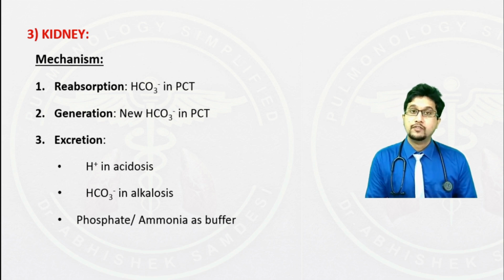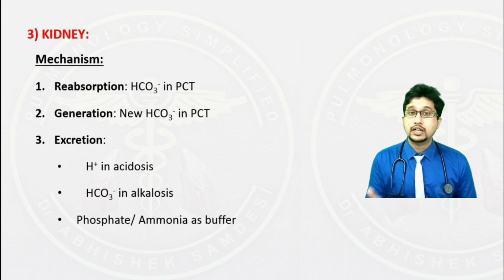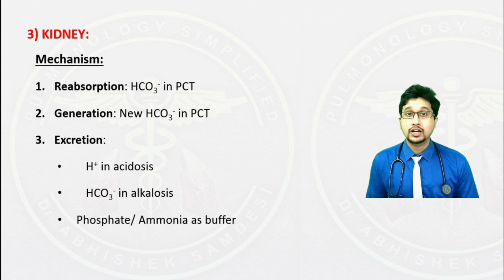To summarize, we have three factors that regulate the pH: the blood buffers, the lung, the kidney. Among these, the immediate acting is the blood buffer, but it is a weak buffer. The lung plays a major role. It is a major factor that regulates the pH and it is going to act immediately. Kidneys again play a major role in regulation of pH, but it has a delayed onset from hours to days to regulate and compensate the pH. Thus, we come to an end of the physiology of acid-base balance.